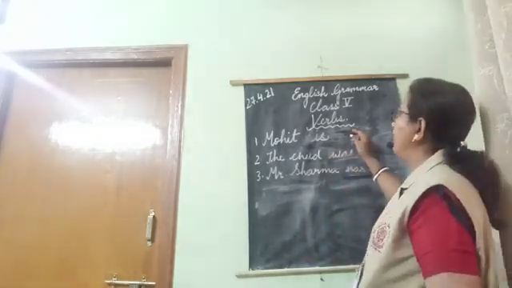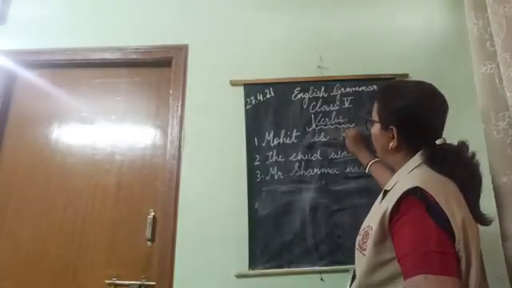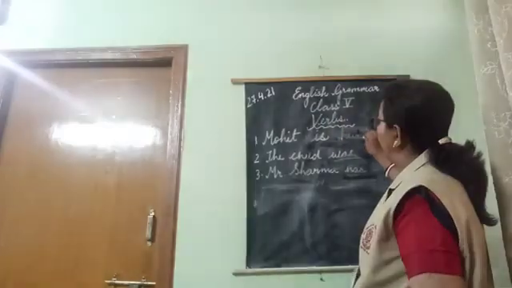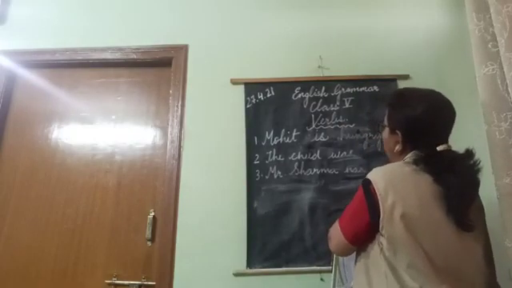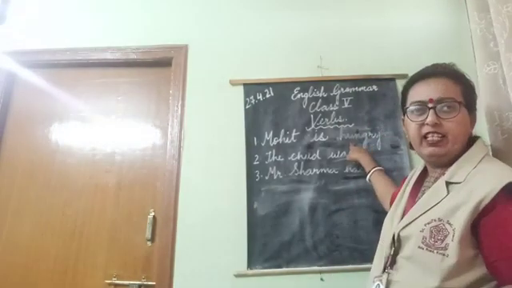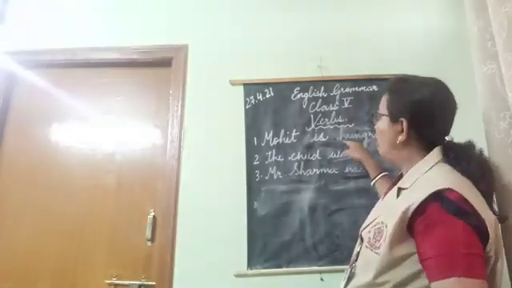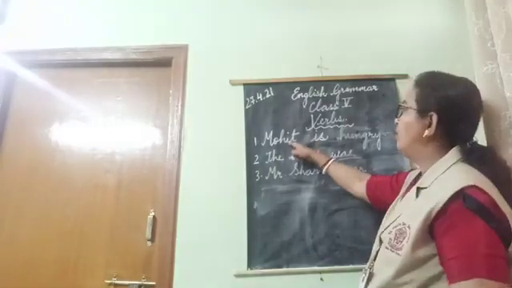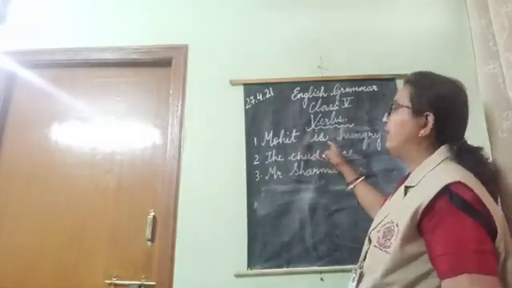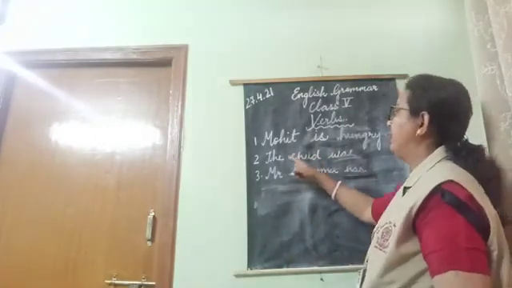Now if I say Mohit is hungry. Mohit is hungry. The word hungry completes the sentence. So this hungry word will be called the complement, and Mohit is, this is the verb with incomplete predication. Similarly, take the next one.